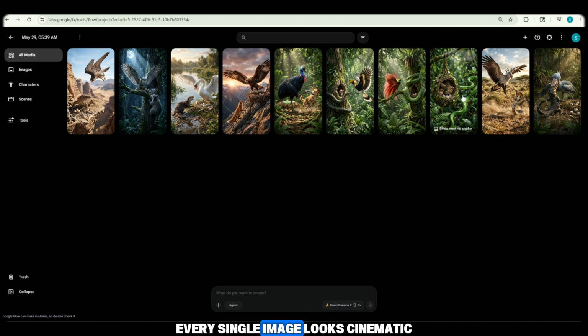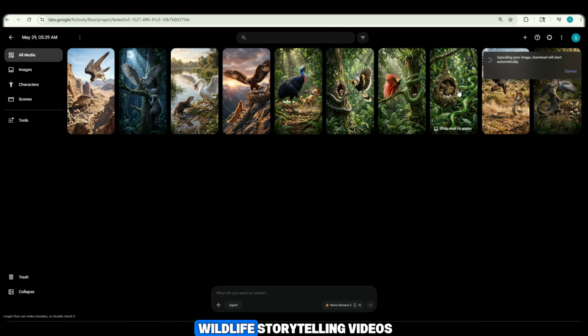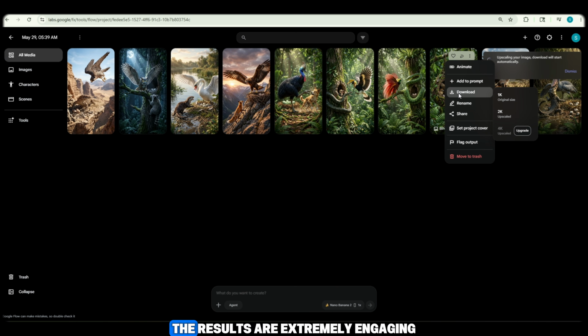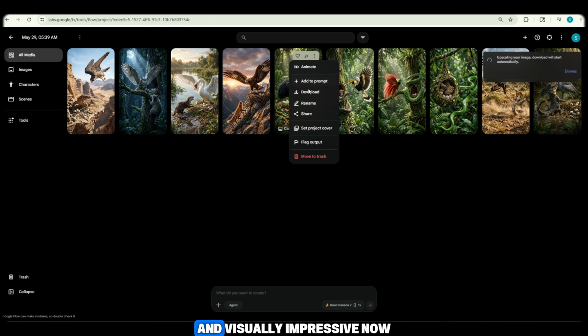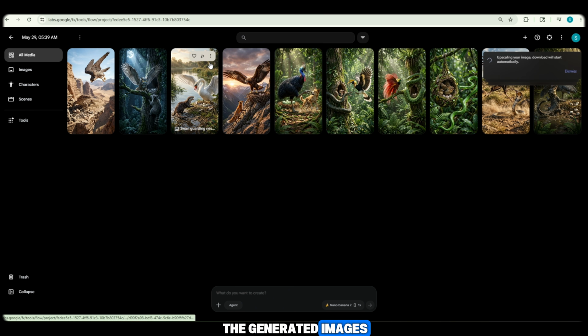Every single image looks cinematic, highly detailed, and perfectly suited for wildlife storytelling videos. The results are extremely engaging and visually impressive. Now I simply download all the generated images one by one and save them to my device.